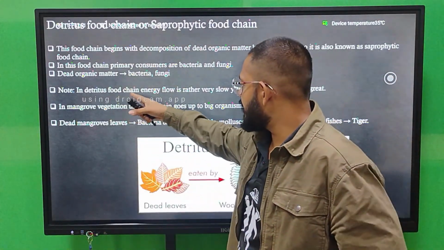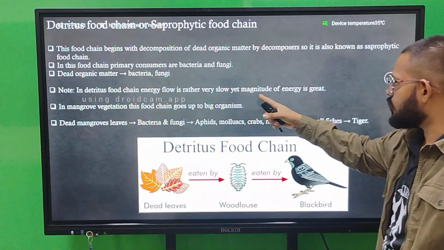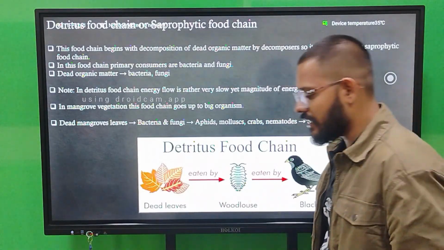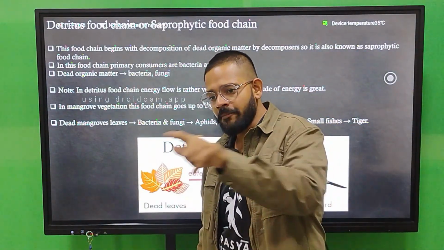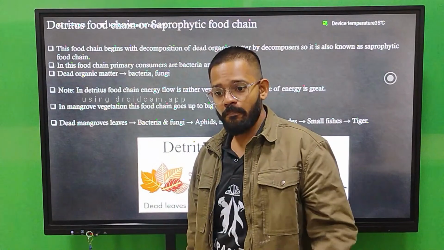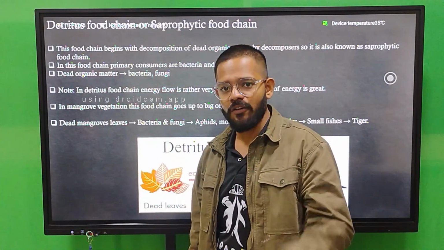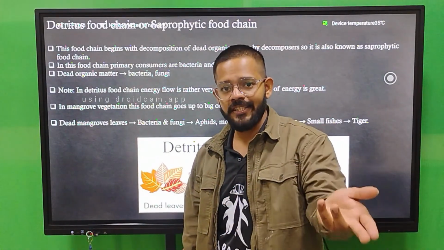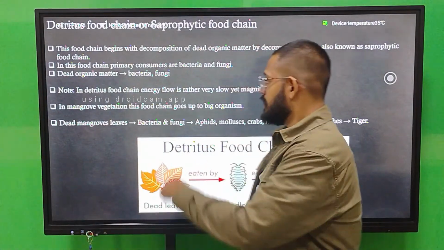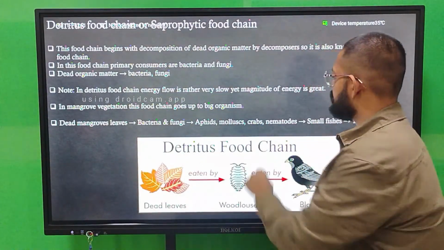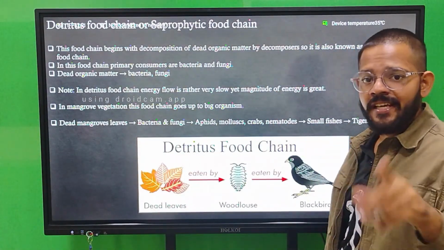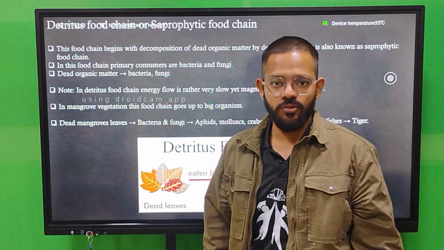In the detritus food chain, energy flow is very slow, yet the magnitude of energy is greater. The flow of energy from one point to another is slow, but the power of energy is very high. On the opposite hand, in the grazing food chain, the flow of energy is very fast, but the magnitude of energy moving in the grazing food chain is low.